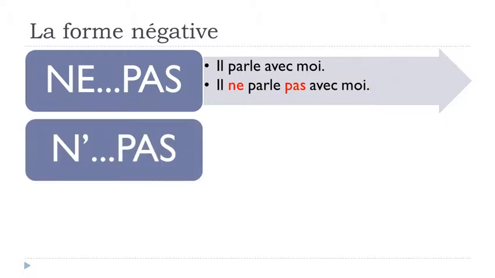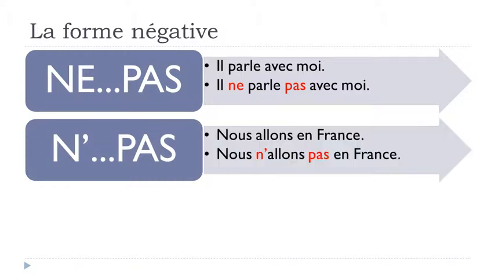Okay, let's see now how it will go with n apostrophe pas. So, nous allons en France. In that case, if you look, you've got the verb aller. Aller means to go. Nous allons, we are going. En France, to France.